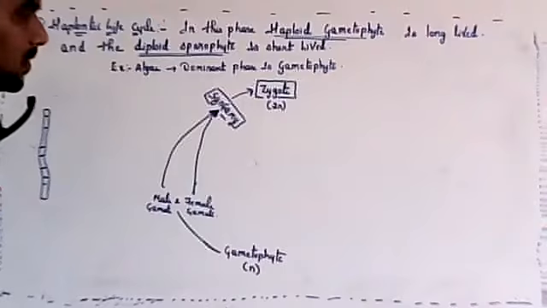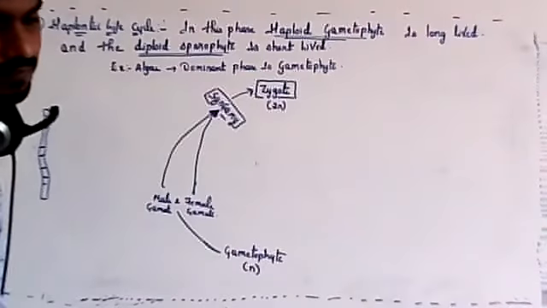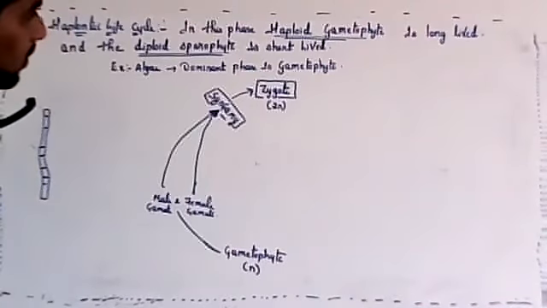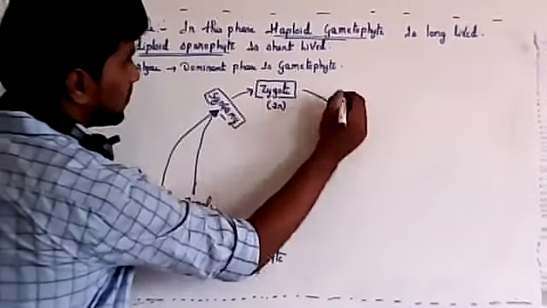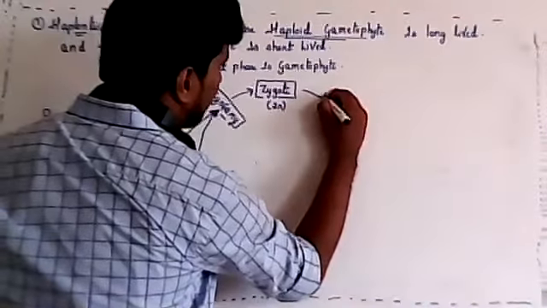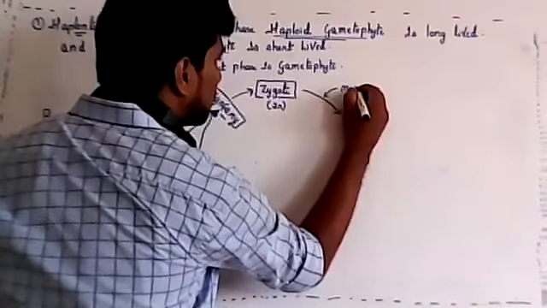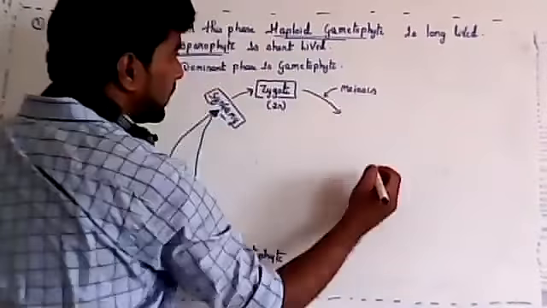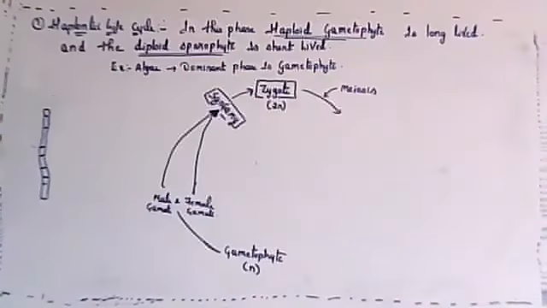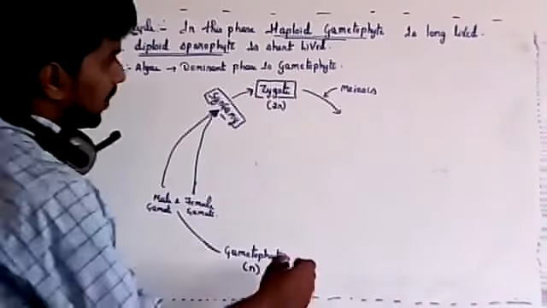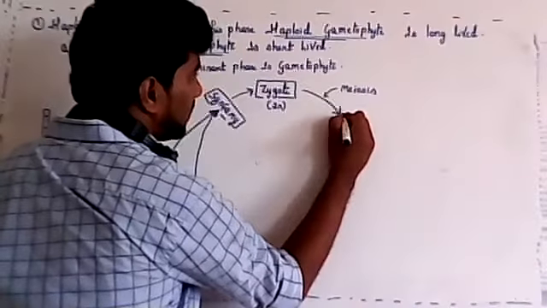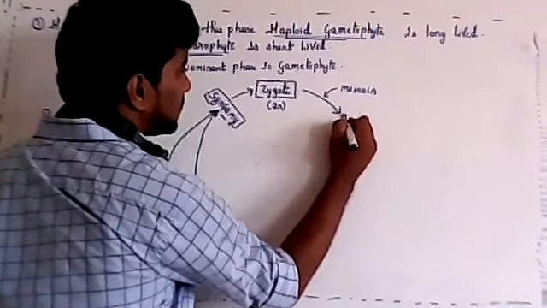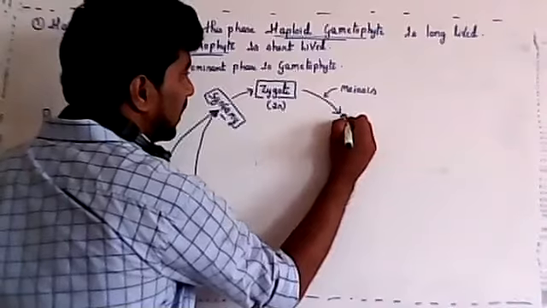There will be meiosis in the zygote, giving rise to four haploid cells. So one diploid cell will give rise to four haploid cells.